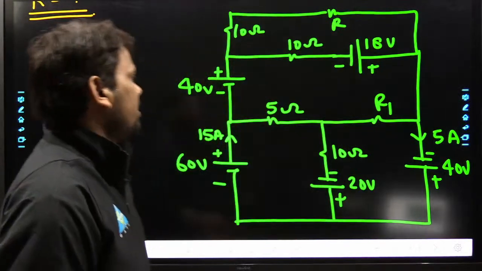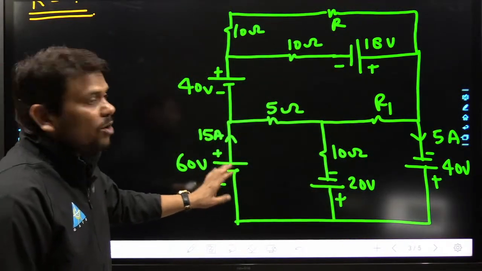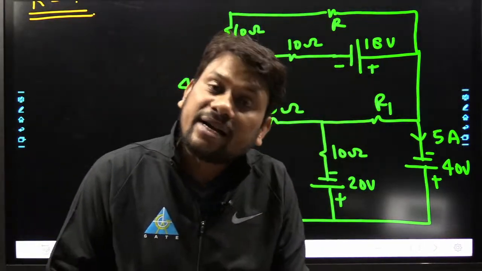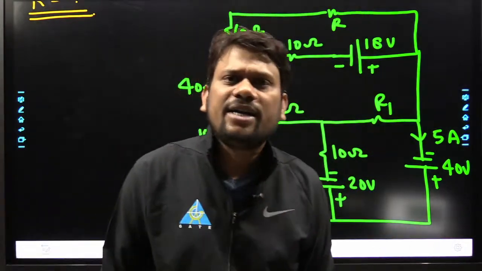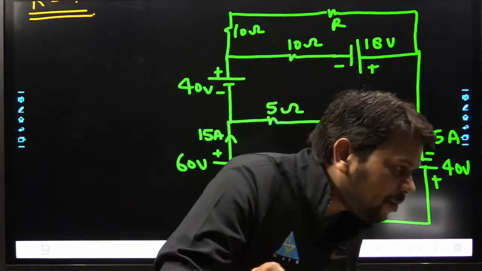First identify whether any resistance, current or voltage is directly given or not. If directly given, then we can easily handle any circuit just by applying Ohm's law. Are you getting my point?